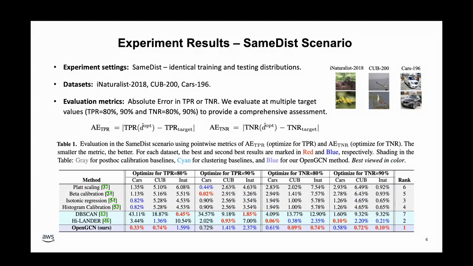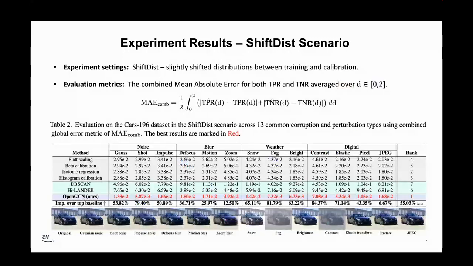In this scenario, the calibration dataset and the test dataset are randomly split from the same data source, and they're expected to have similar distance distributions. For evaluation, we report absolute errors in TPR, TNR, at multiple target values. As shown in the table, on average, OpenGCN achieves the highest rank across all benchmarks.